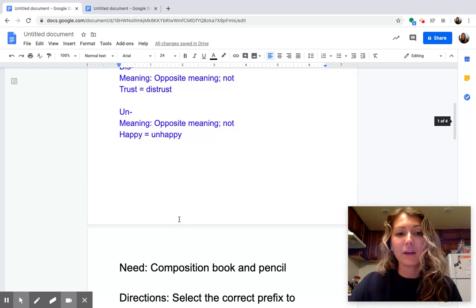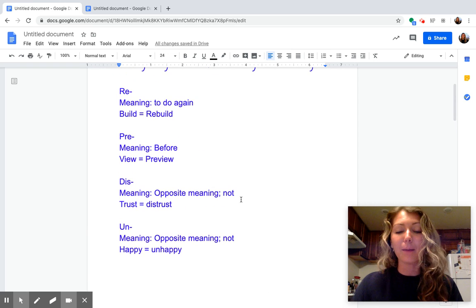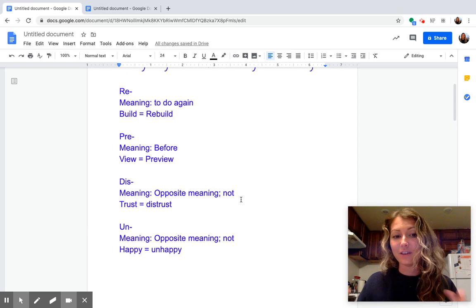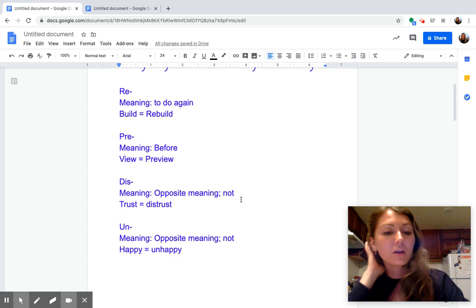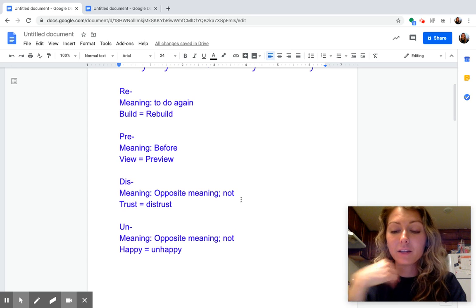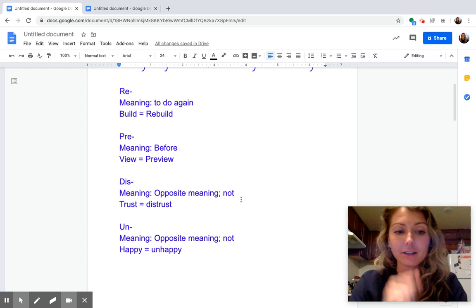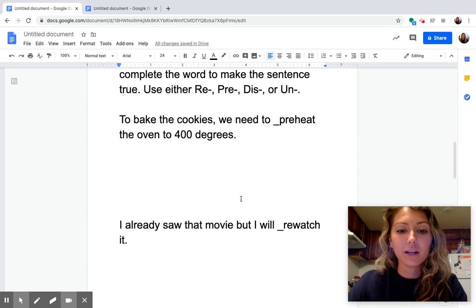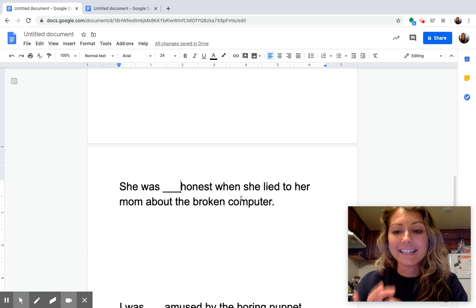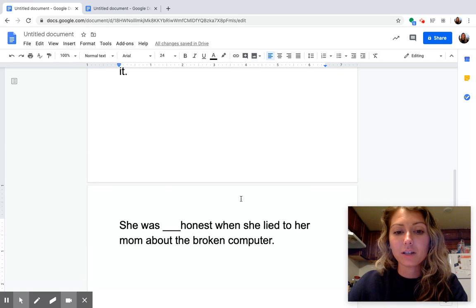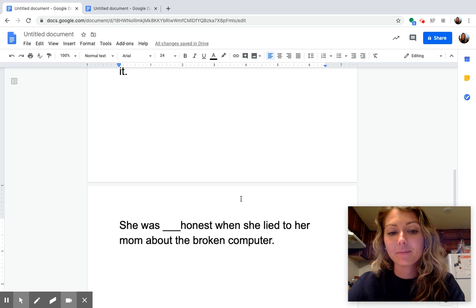Now, I know that we have 2 choices here that are the opposite meaning or mean not that root word. I'm going to try both and see which one matches my root word honest. She was dishonest. She was unhonest.